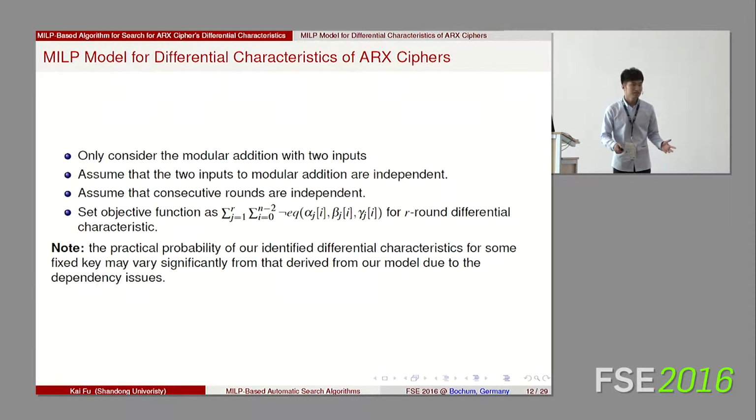Now we can construct the MILP model for differential characteristics of AIS cipher. However, there are some restricted conditions in our model. We only consider the modular addition with 2 inputs, and we assume the 2 inputs and the consecutive round are independent. However, due to the dependency issues, the practical probability of our identified differential characteristics may vary from that derived from our model for some fixed k.